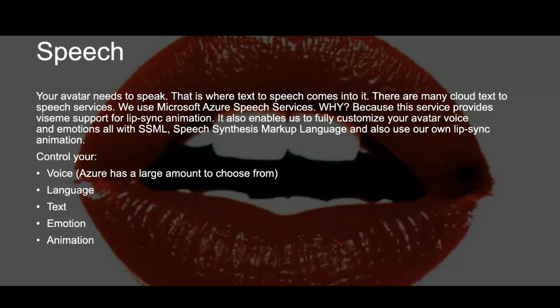The voices were terrible, and we had to use external drivers to hook into the Amazon services, which were absolutely awful. So then we looked at Microsoft Azure speech services, and they were fantastic. They were brilliant. They've got a stack of voices. You can custom configure all those voices through SSML, which is just a little bit of XML that you pass through to the service when you query it.